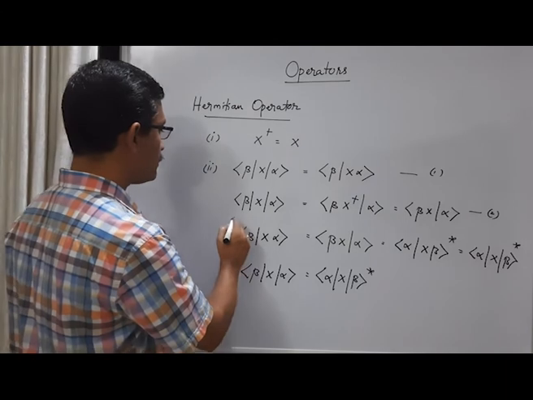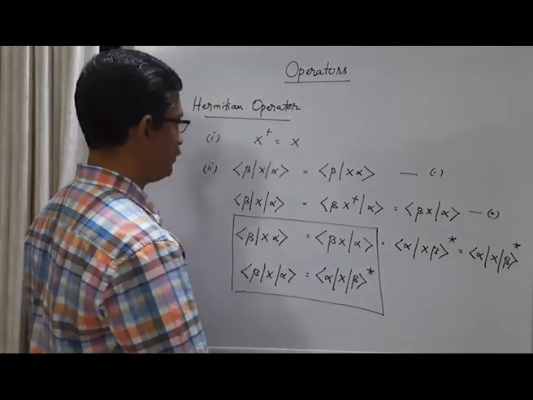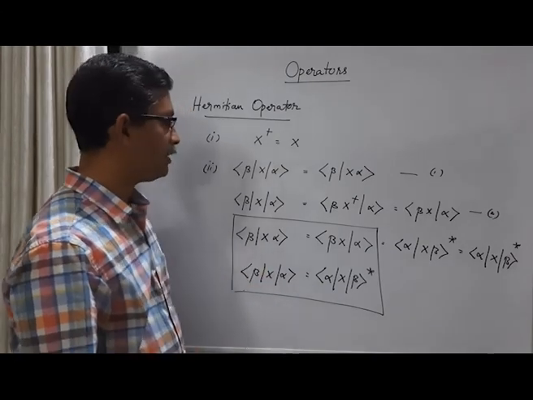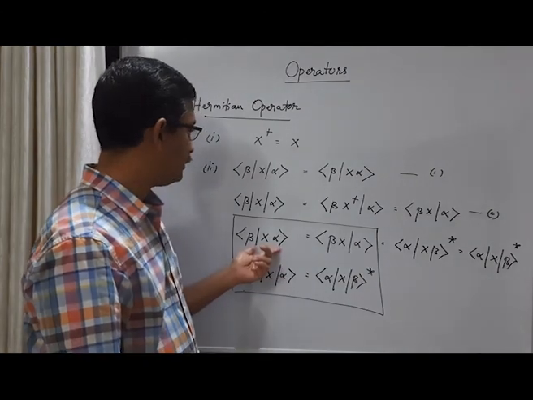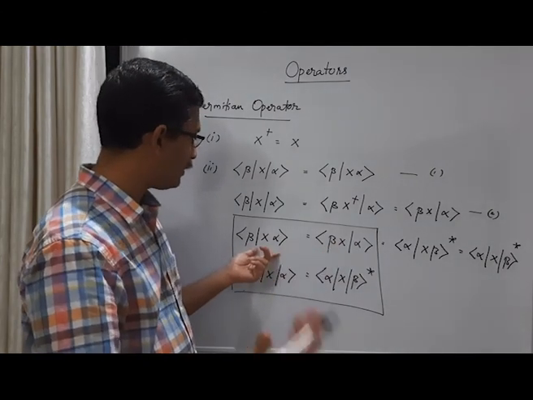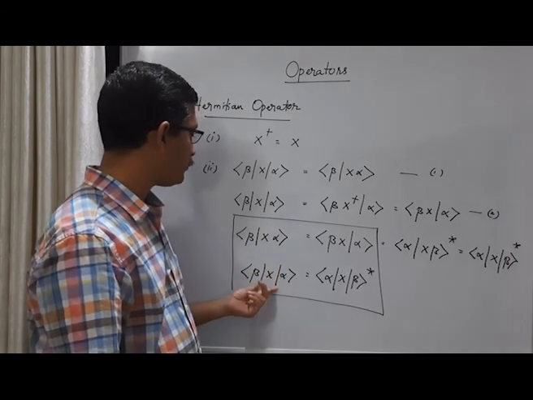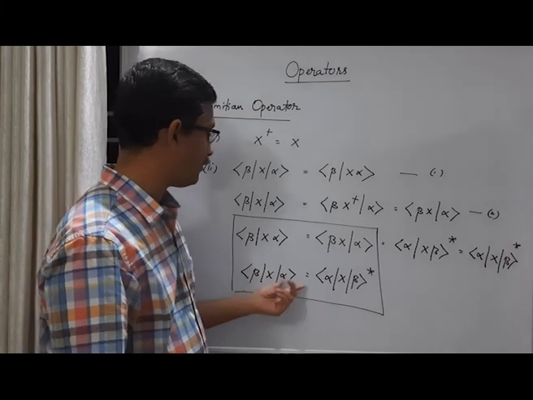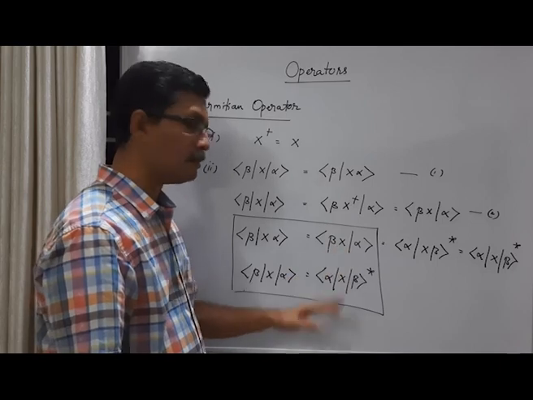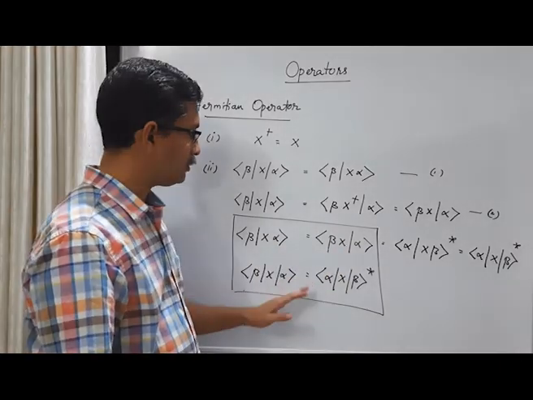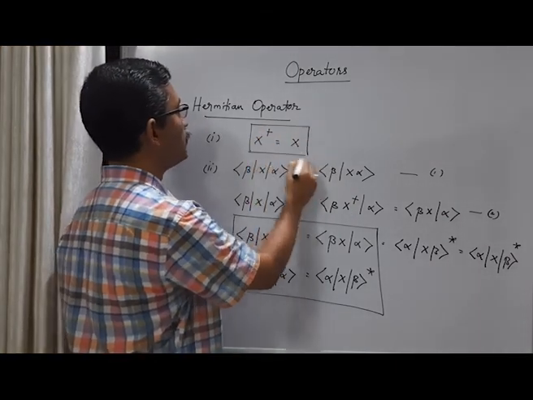So either this or this can be considered as the definition of Hermitian operator. So in an inner product, it's irrelevant whether Hermitian operator acts on the ket side or the bra vector side, or more formally we can write it like this: <beta|x|alpha> is equal to <alpha|x|beta> star. So either this or this can be considered as the definition of Hermitian operator.